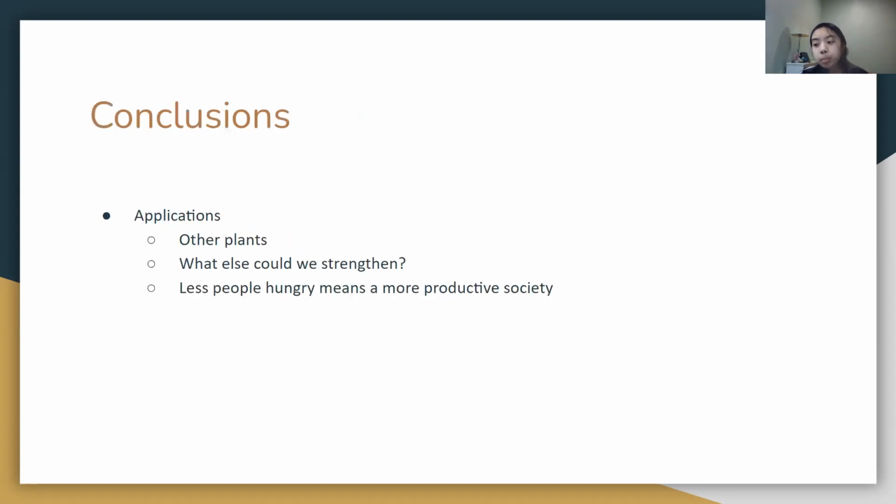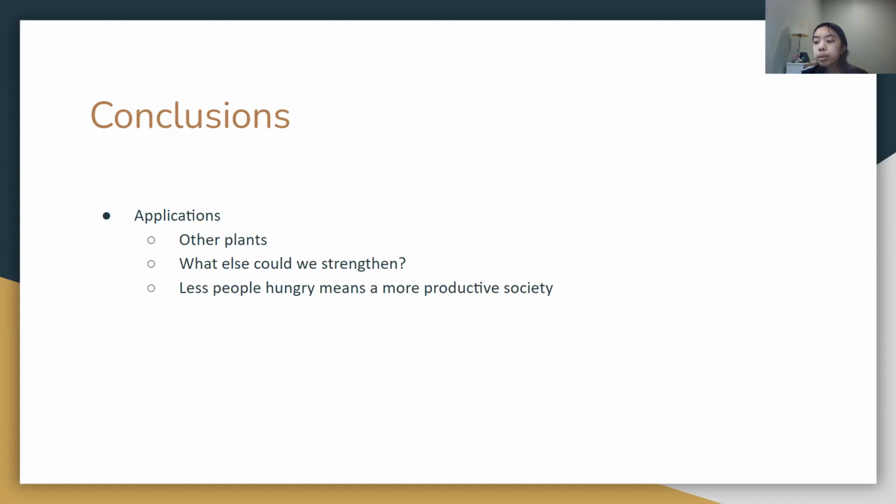Assuming my hypothesis is supported, there are a plethora of implications that this study would bring to the scientific world. First, if my hypothesis is supported, then there is a potential solution to maximizing crop yield against unideal weather conditions and climates. This would be an integral step in reducing the amount of world hunger. With less people hungry, we can allocate more resources and people to other scientific fields and make other groundbreaking discoveries.